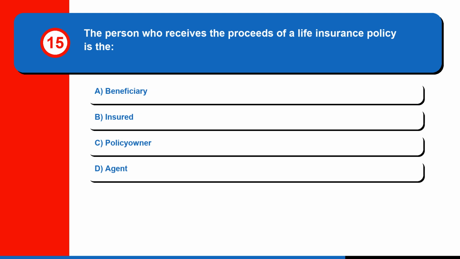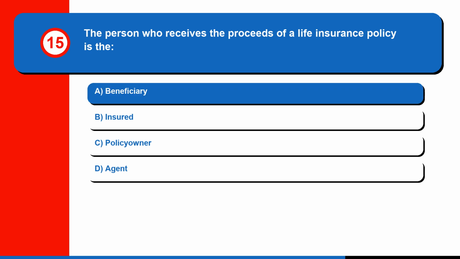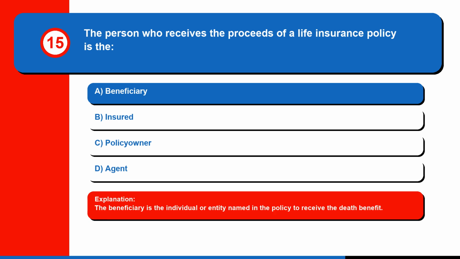Question 15. The person who receives the proceeds of a life insurance policy is the A. Beneficiary, B. Insured, C. Policy owner, or D. Agent? The correct answer is A. Beneficiary. The beneficiary is the individual or entity named in the policy to receive the death benefit.